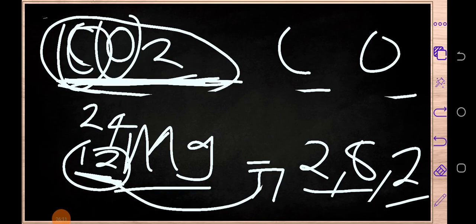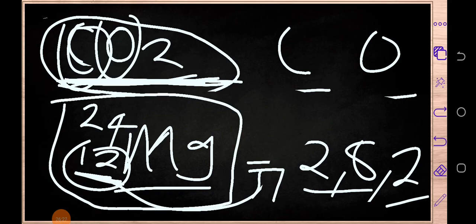What I mean is that we learn that an atom is neutral. The reason why? Because an atom has got the same number of protons and electrons. And for that reason, if you have been told that this magnesium is a neutral atom, it means the same number of protons we have is the same number of what? Electrons we have. Why do I say so? When writing electron configurations, we use electrons, not protons.